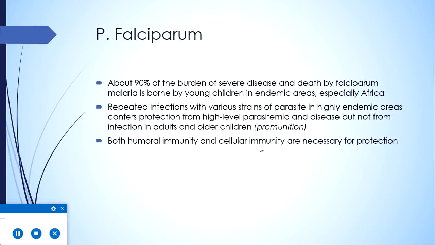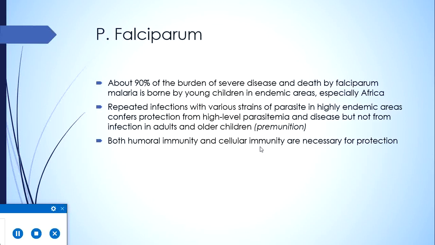As I have already told, about 90% of the burden of severe disease and death is by falciparum malaria, and is borne by young children in endemic areas, especially Africa. Repeated infections with various strains of parasite in highly endemic areas confer protection against high level of parasitemia and disease, but not from infection, in adults and older children. This phenomenon is called premunition.